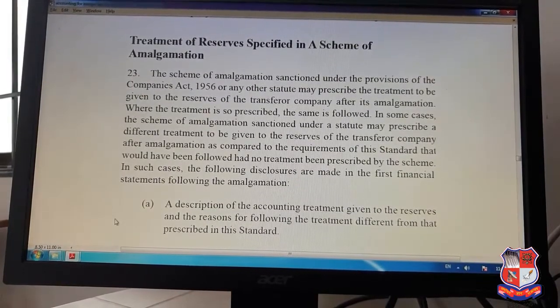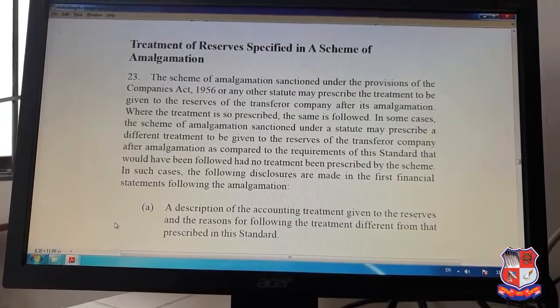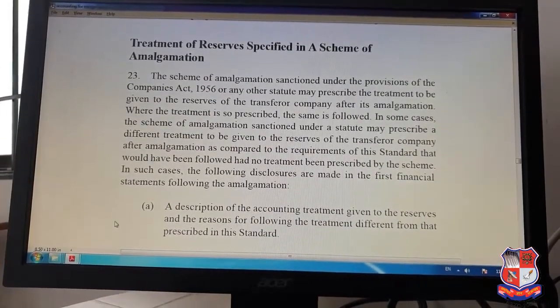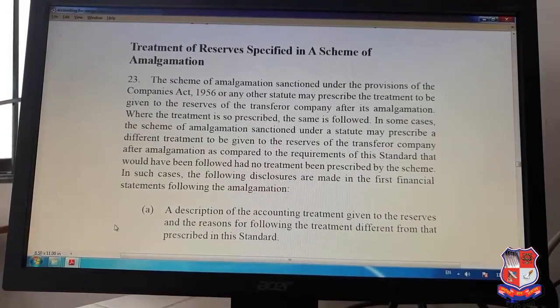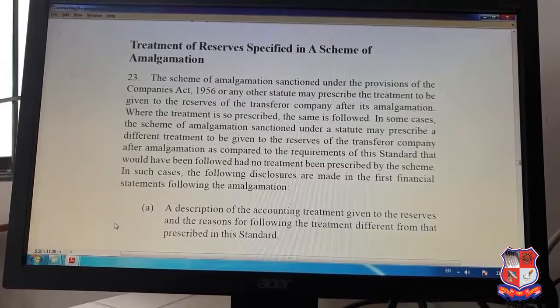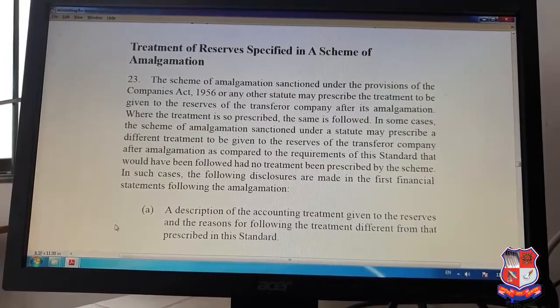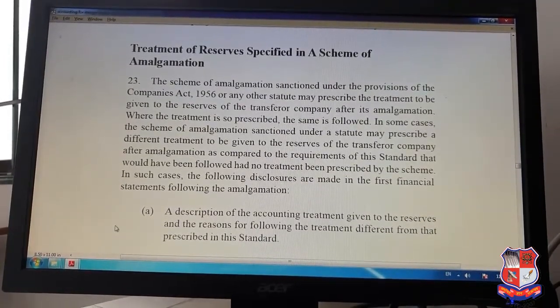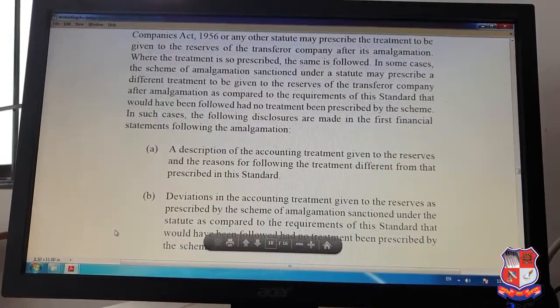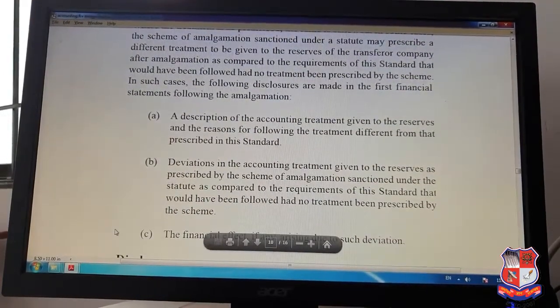In some cases, the scheme of the amalgamation sanctioned under the statute may prescribe a different treatment to be given to the reserve of the transferor company after the amalgamation, as compared to the requirements of this standard that would have been followed had no treatment been prescribed by the scheme. In such cases, the following disclosures are made in the first financial statements following the amalgamation. Right, so these are the disclosures.